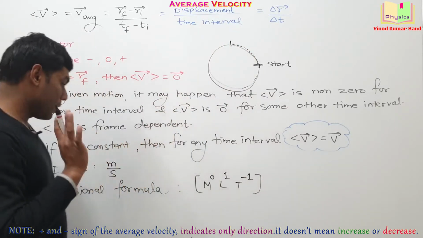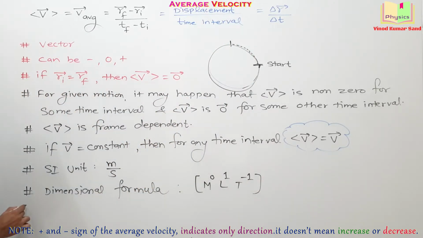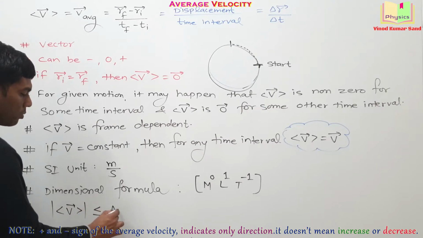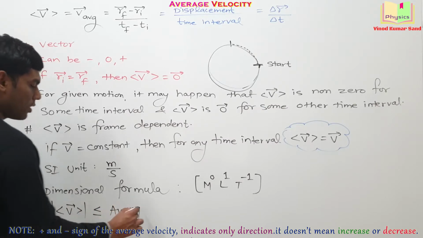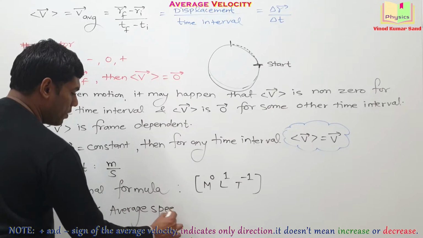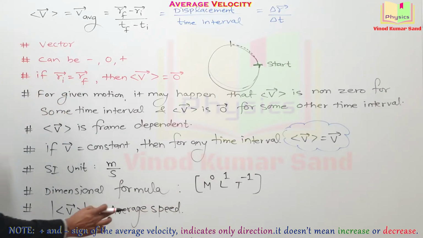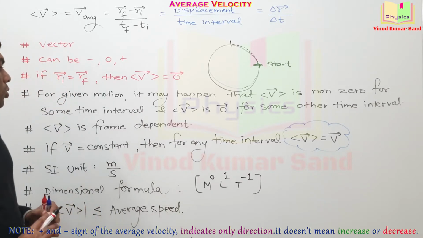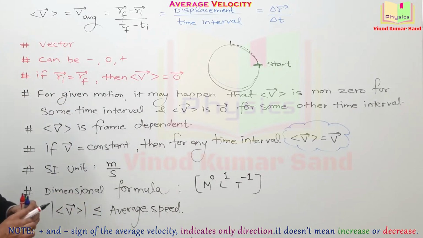Getting it? Okay. Next important point, the magnitude of the average velocity is always less than or equal to the average speed. While going through the average speed, we'll take few examples and it will be much clearer to you then. You may pause the video here and note down the things, then we'll go to the next screen.